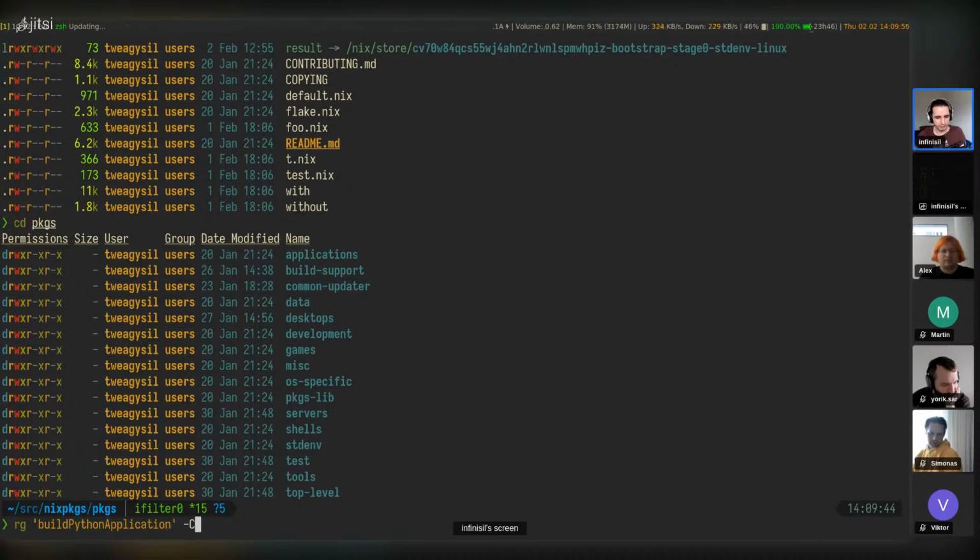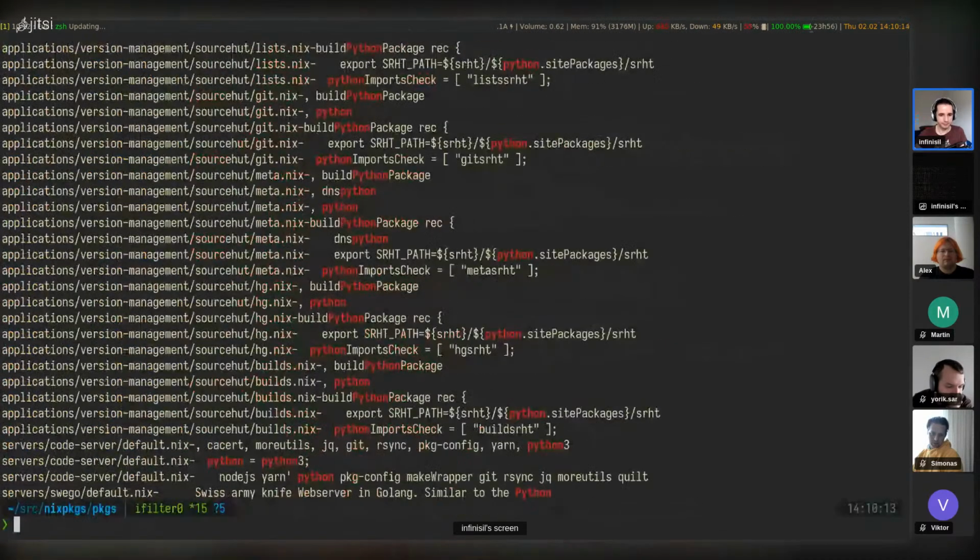But then I'm going to, with ripgrep, you can include context. I'm going to include 100 lines, or let's say 200 lines. Let's go the other way around, build Go module. I think that's a bit more common, and then Python.